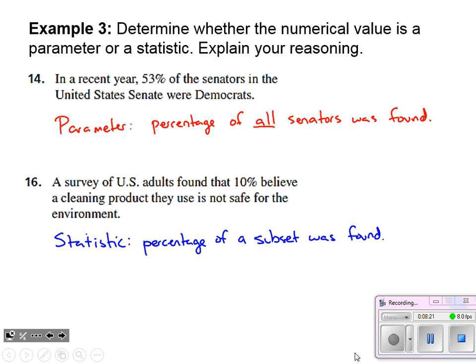Okay, so those two claims, if you read the sentences, they look very similar. 53% of the senators, 10% of adults. They sound very similar, but look at what they're representing. Number 14 is representing all senators. Number 16 was just representing the subset of people that were surveyed.